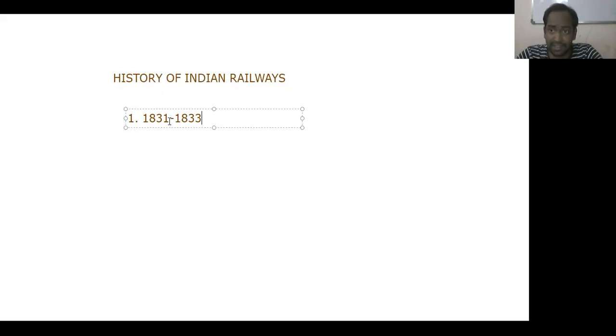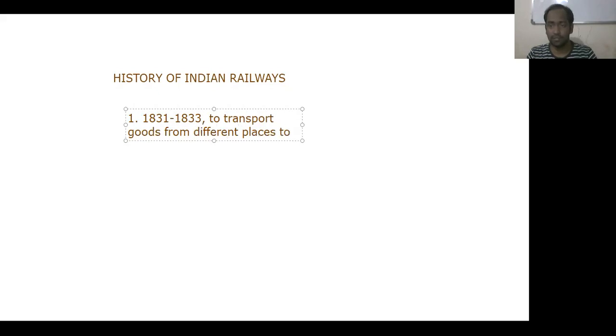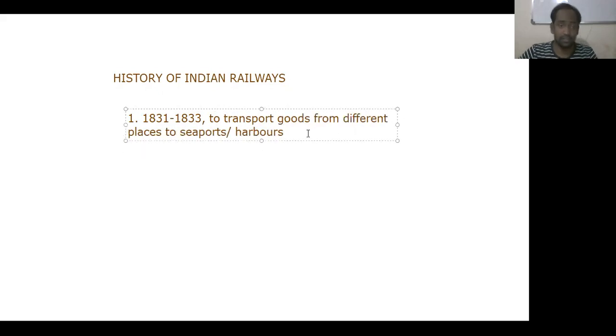They had a thought to construct railways in India to convey goods from different places of India to the seaports or harbors. Understand or not? So, it means to transport goods from different places to seaports or harbors. Okay, now for this purpose only, the British government thought to develop railways in India, but initially